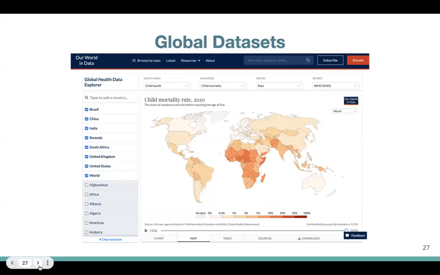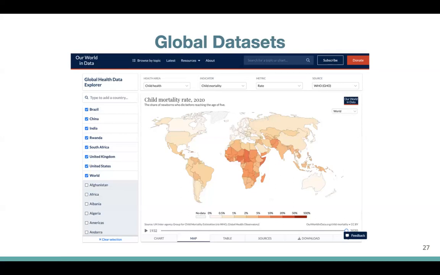But beyond just child mortality, there are many different other indicators that you could go on Our World in Data, and just go down to this drop down and play around with them. You can also, as you can see down here below, download the raw data sets and the raw CSVs of these files.